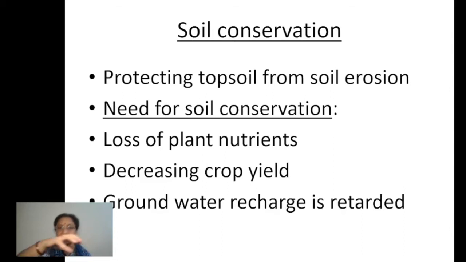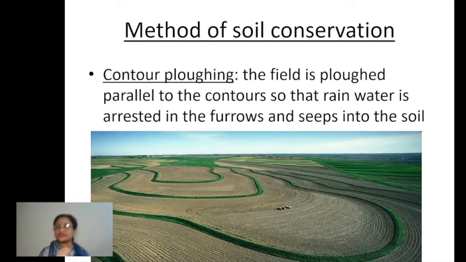According to these things, we have to decide what type of conservation practice or step we can take in different parts of the entire country, right? For that purpose, the first thing we can discuss here is related to the erosion caused by water, right?